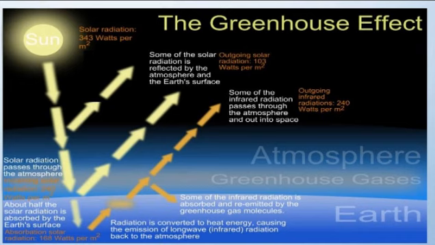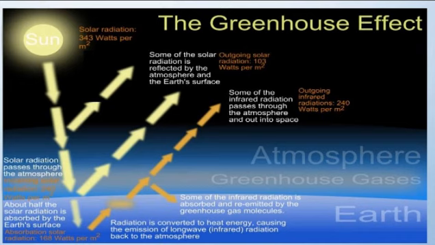Nearly half of the radiation is absorbed by the earth's surface. Some of the solar radiation is reflected back by the atmosphere and the earth's surface. Some of the infrared radiation passes through the atmosphere into space. Some of the radiation is scattered from one body to another body and absorbed by a second or third body.